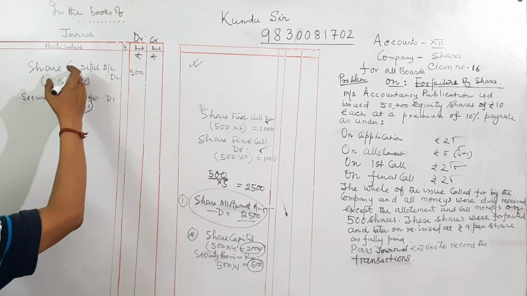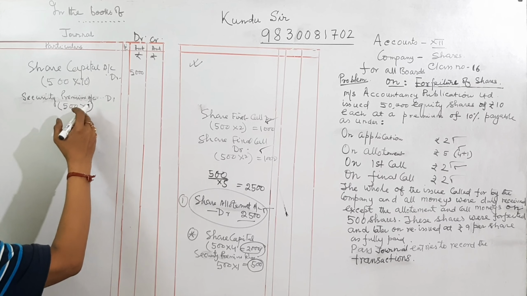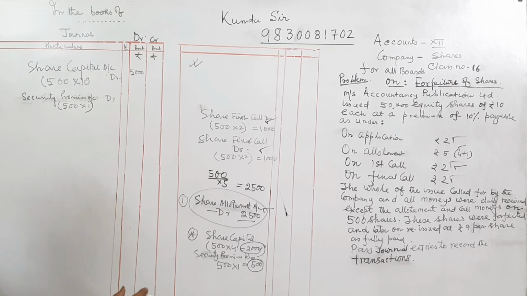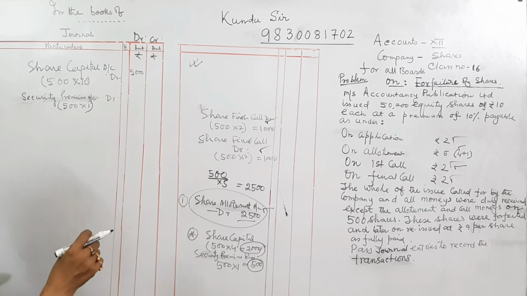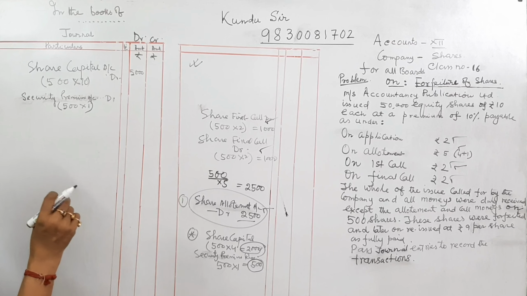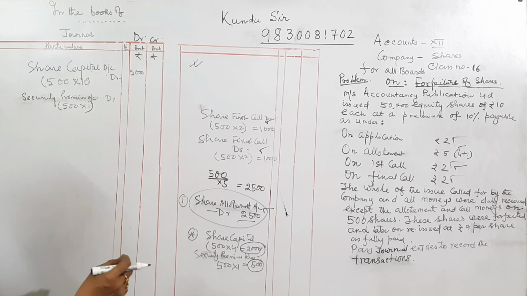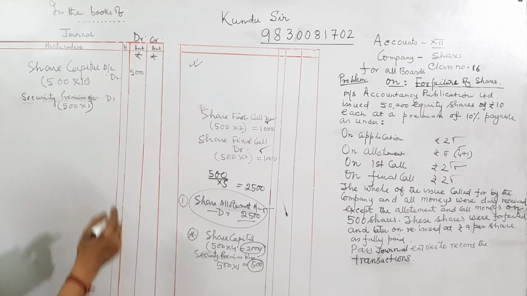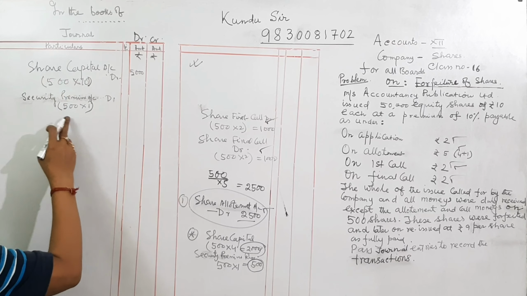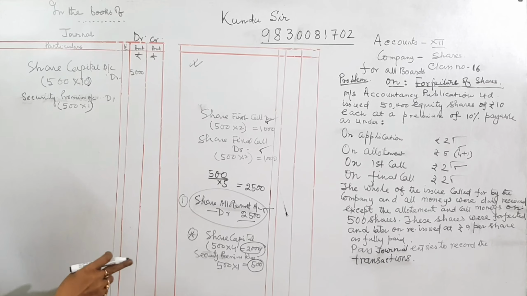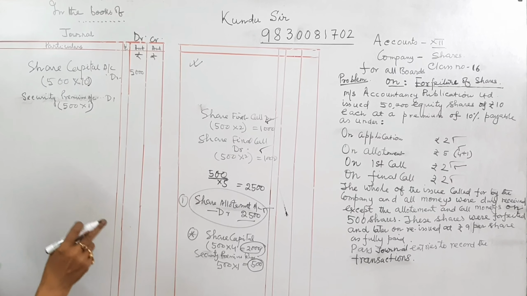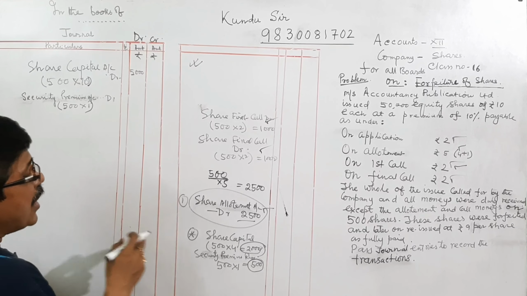It is also credited, security premium also credited, but not debited. We are not debiting now. That means allotment 2 rupees, allotment 4, application 2, first call 2, final call 2. That means share capital 500 into 10, that is 5000, and security premium at the time of allotment we have credited. Share allotment account debit to share capital, to share premium.